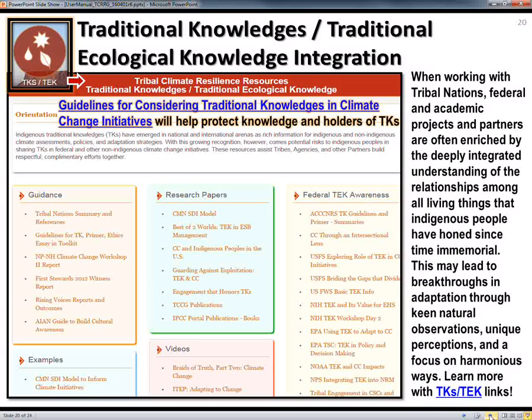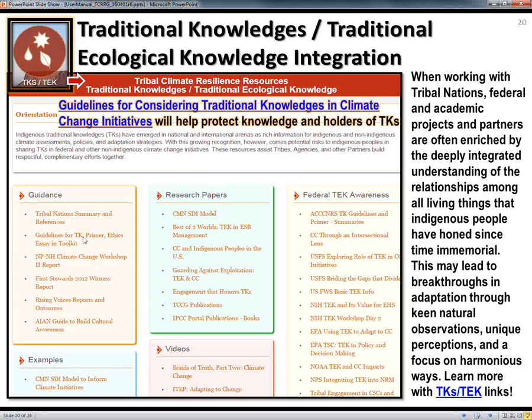Now, the traditional knowledges page is pretty important. It includes a lot of resources, whether it's research, videos, examples of how traditional knowledges are being used in tribal colleges and in tribal groups and tribes, but it also shows how the federal government is trying to understand how to better work with indigenous groups to respectfully handle and protect the knowledge and the knowledge holders.